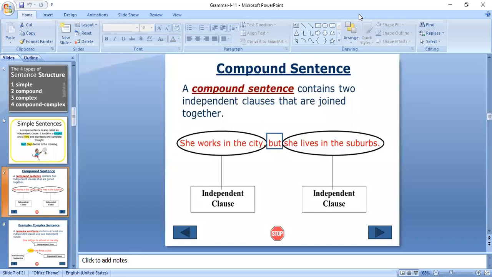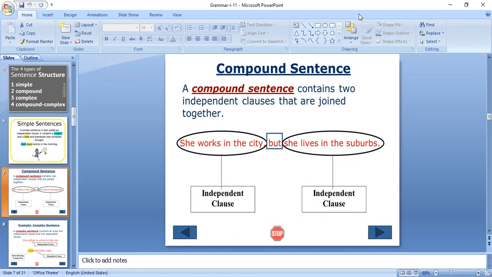So conjunctions give you the possibility to link two things: but, and, or. Either or, neither nor, these are also conjunctions.